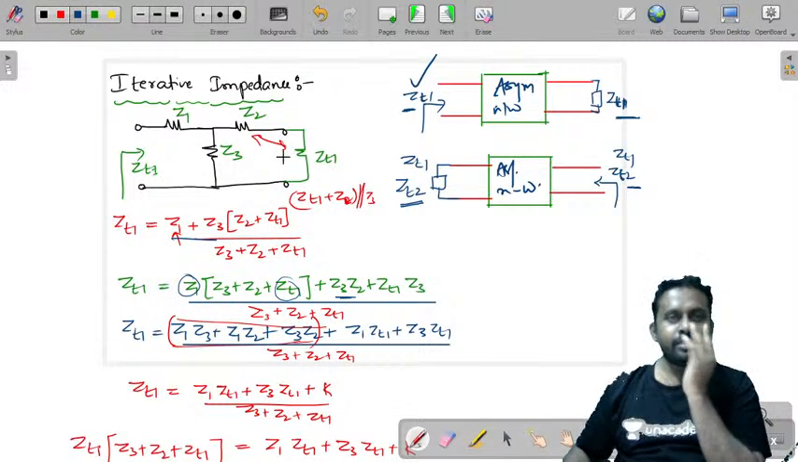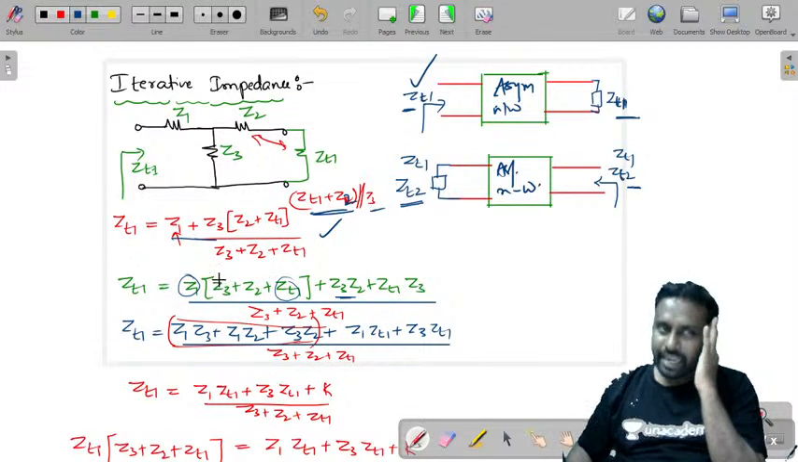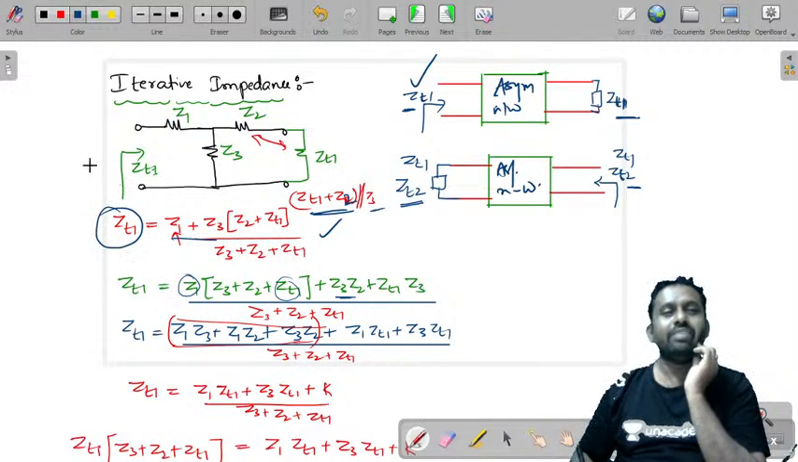So we have considered this T network and tried to write this: Z1 and Z2 are in series and Z3 is in parallel. So we tried to calculate that and try to find this ZT1. It is (Z1 + Z3)(Z2 + ZT1) by Z3 + Z2 + ZT1.